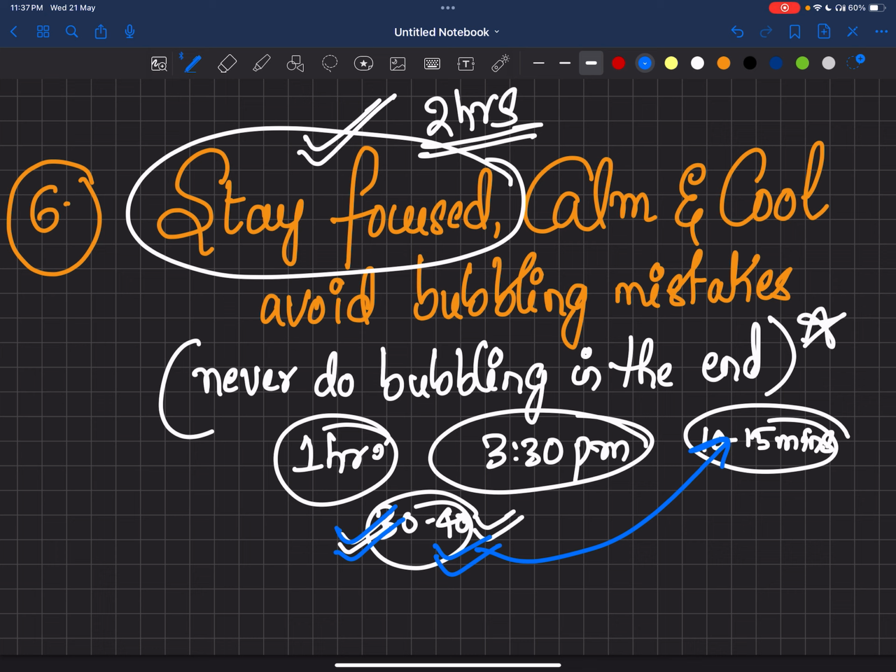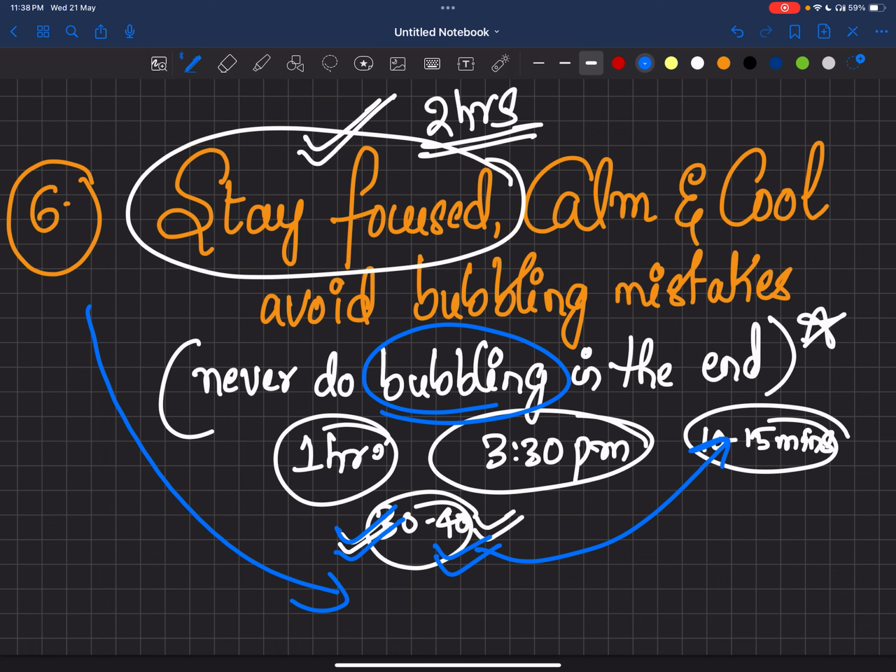Because if you bubble the OMR sheet in the end, there is a lot of chance that we make mistakes in bubbling. By making bubbling mistakes, the hard-earned answers, the whole paper will get ruined. If you have bubbled at least 3 questions wrong, we'll definitely be out of the race. Sometimes people bubble wrong by missing the series. We'll not check one question, we'll start bubbling, and after 5 to 10 questions we'll realize that we have made a mistake. Then it is gone.